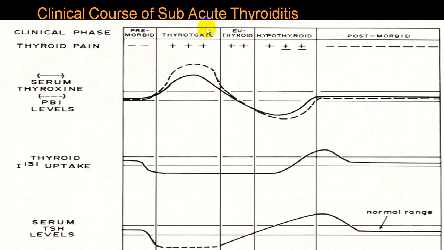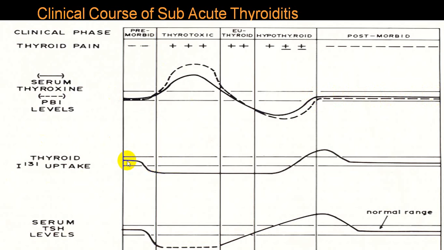Very common in the De Quervain variety. This is the way it approaches. This is what we call the serum thyroxine level. In the initial stage you will have a little elevation of T3 and T4, so we call it toxicosis, followed by the euthyroid stage, and then the person becomes hypothyroid. And once a person recovers completely, he will become normal. Again euthyroid. So this will be there.